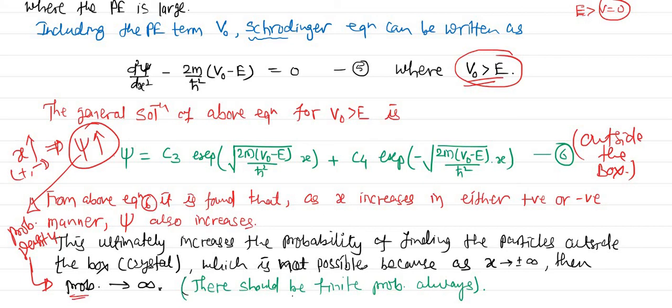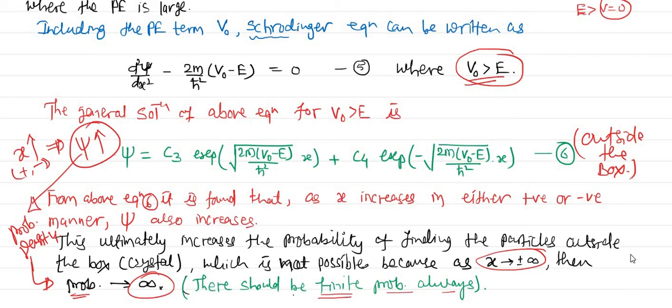But when x is tending to plus or minus infinity, the probability is also tending to infinity, which is certainly not possible because probability should be finite. We cannot talk about infinite probability. So this is the contradiction we are getting.